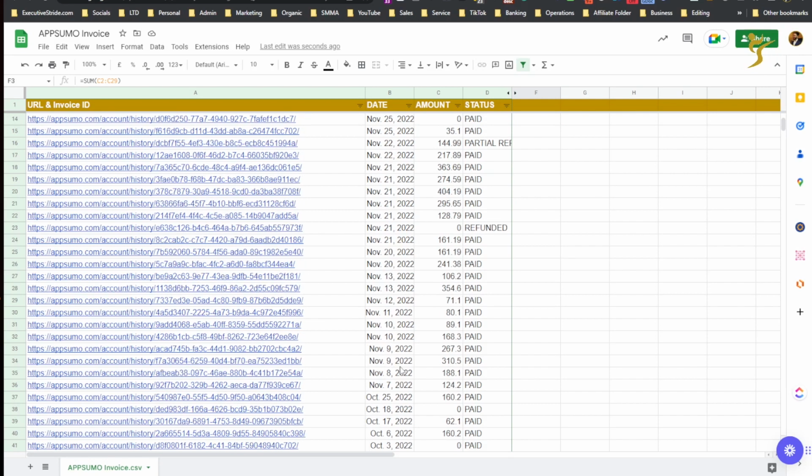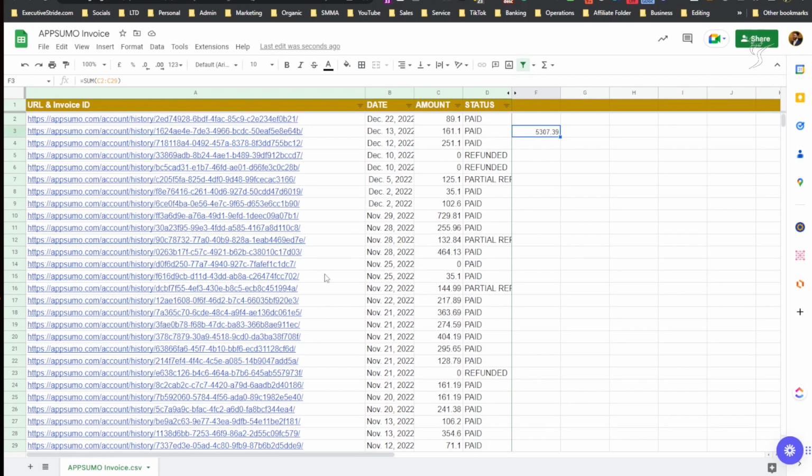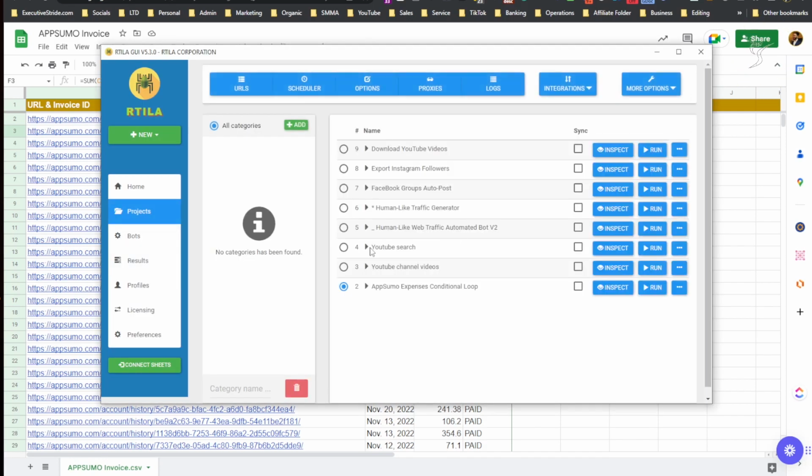I can see I spent $5,300, and you know, there's obviously more, October, September. Not going to go through the whole thing. This wasn't even all of them since I stopped earlier, but that's what the tool does. All right, now obviously there's a bunch of other automation tools and projects that you can set up, like I showed you, like the Facebook group one. This is just one example.